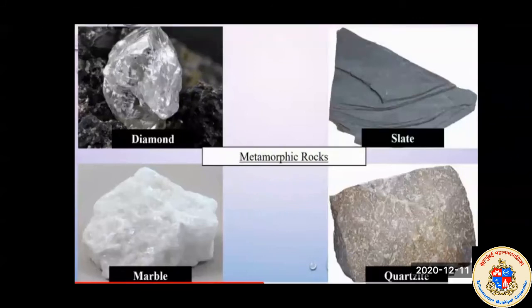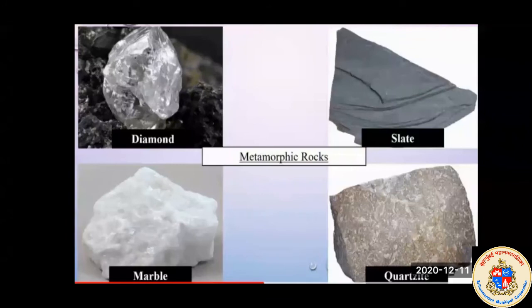And the last form of metamorphic rock is quartzite. It is a metamorphic rock. It forms when sandstone is altered by heat and pressure, and there is activity of metamorphosis. So when sandstone gets more heat, it converts into quartzite.